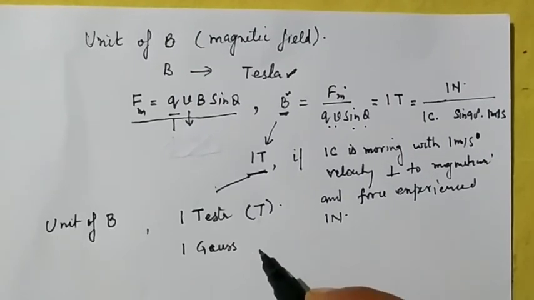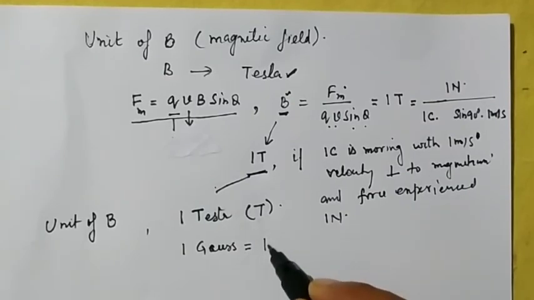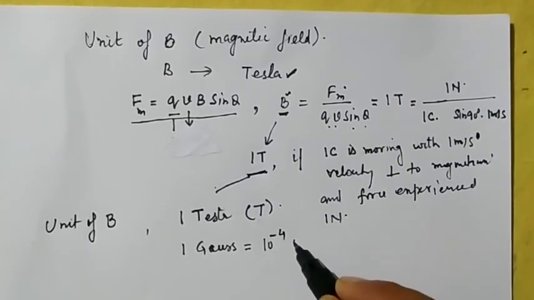There is another unit of magnetic field, that is Gauss. 1 Gauss is equal to 10⁻⁴ Tesla.